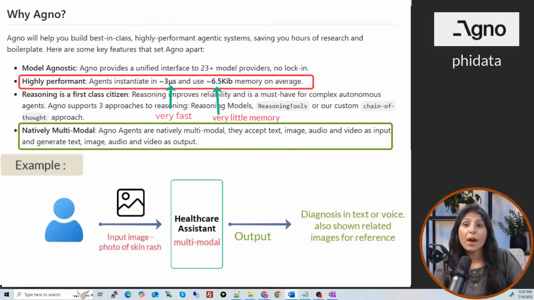But guys, we have other agentic AI frameworks also like LangGraph and Creo AI. Are they not multimodal? Can we build multimodal agents with them? So let's talk about that a bit.